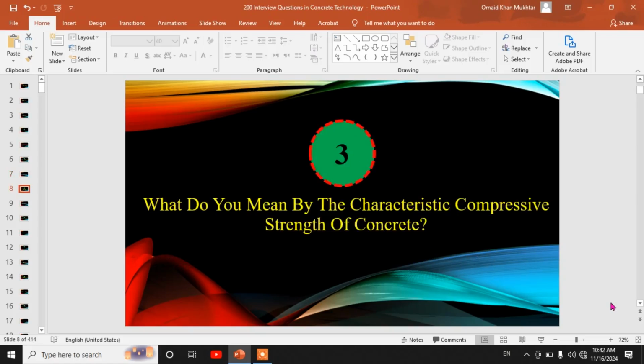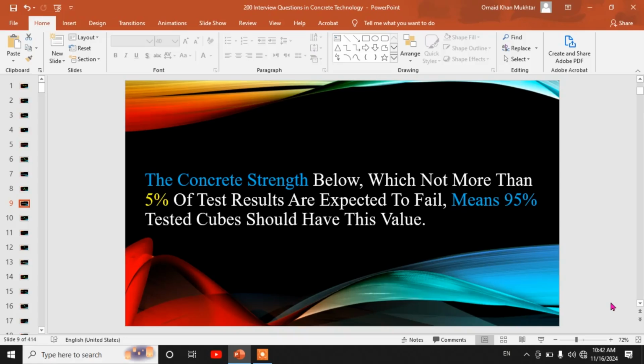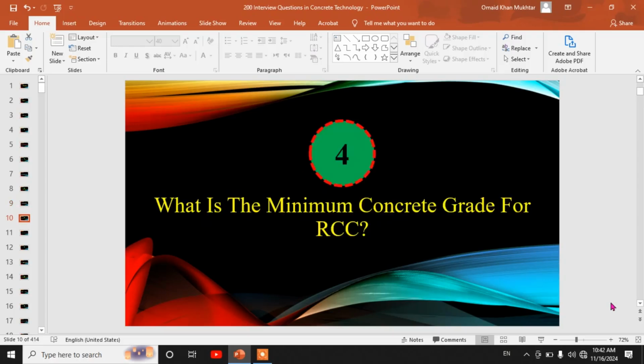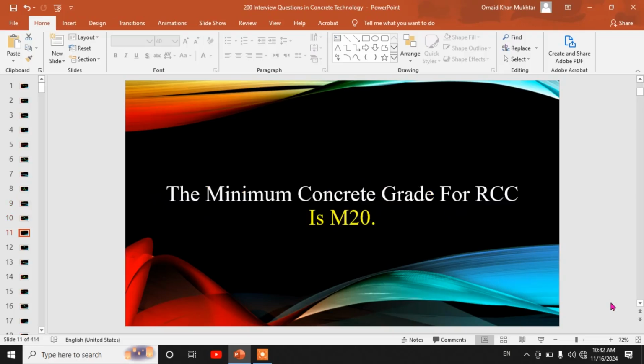Third, what do you mean by the characteristic compressive strength of concrete? The concrete strength below which not more than 5% of test results are expected to fail, meaning 95% of tested cubes should have this value. Fourth, what is the minimum concrete grade for RCC? The minimum concrete grade for RCC is M20.